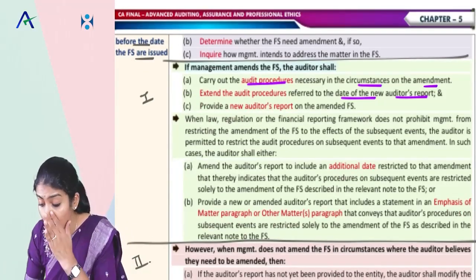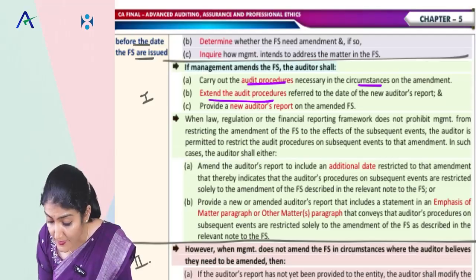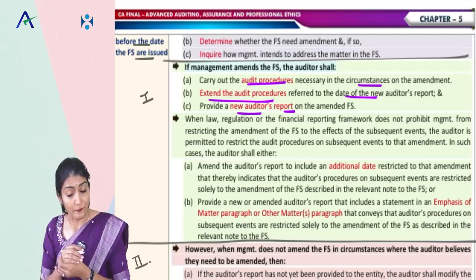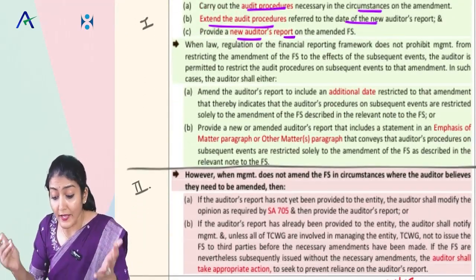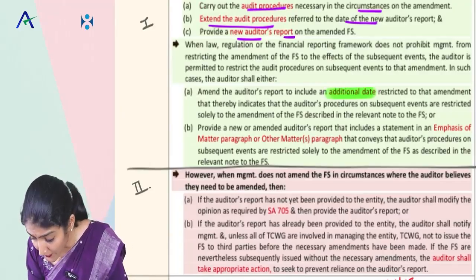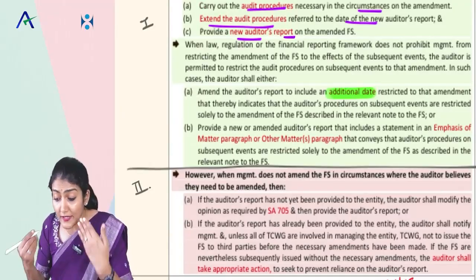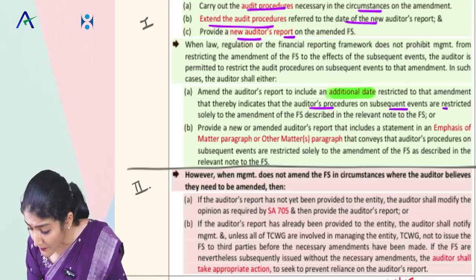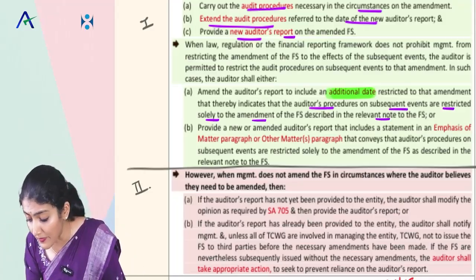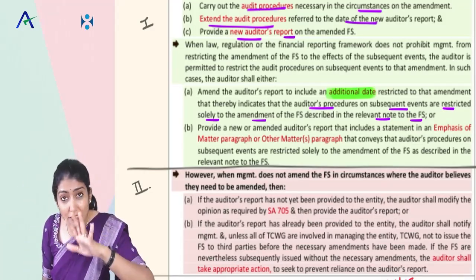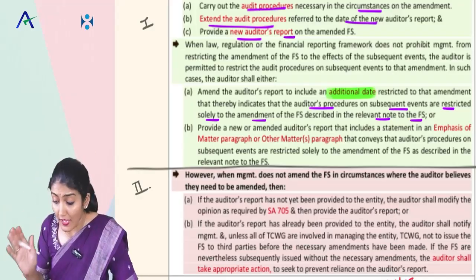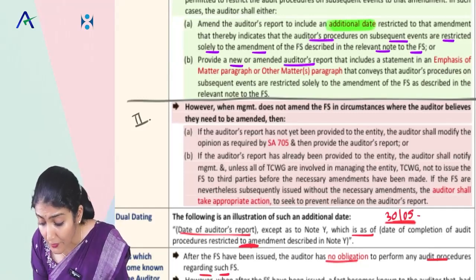So carry out the audit procedures necessary in the circumstances, extend these procedures up to the date of the new report, and then provide a new audit report. And now in your new audit report, what does it say? You will include an additional date, one more date, restricted to that amendment, that indicates that the audit procedures on the subsequent events are restricted solely to the amendment of the financial statements described in the relevant note. So the additional checking done by the auditor is restricted to the amendment given in note Y.